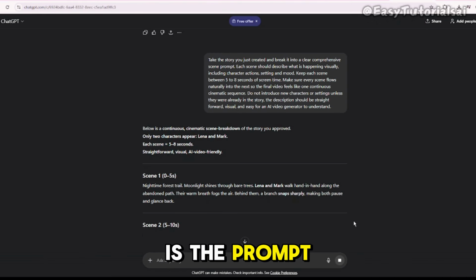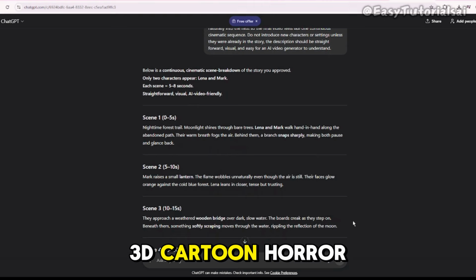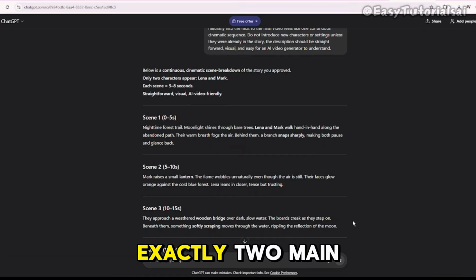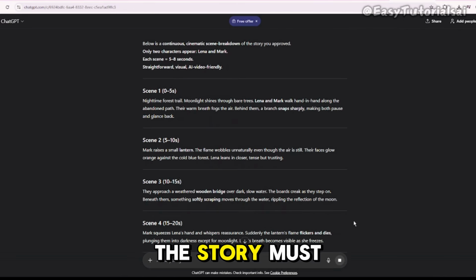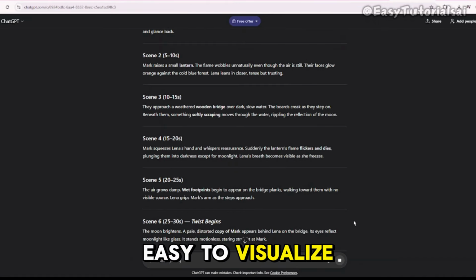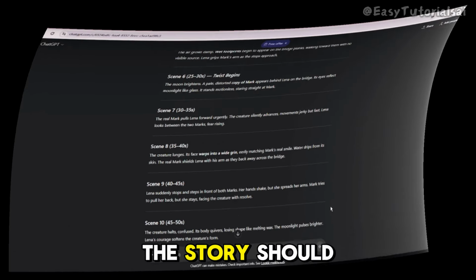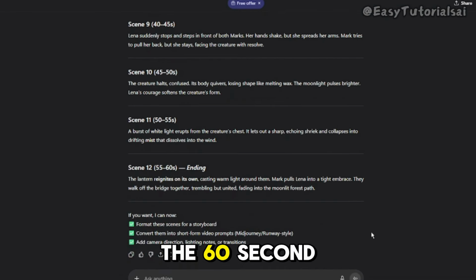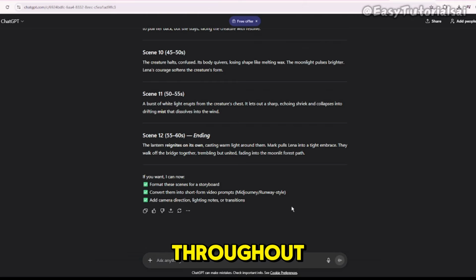This is the prompt. Create a 60-second Pixar-style 3D cartoon horror romance story with exactly 2 main characters to maintain visual consistency. The story must be scary with a layer of romance, written in simple, easy-to-visualize language. Structure and requirements. Duration, the story should fit comfortably within the 60 seconds of narration. Characters, only 2 main characters appear throughout.